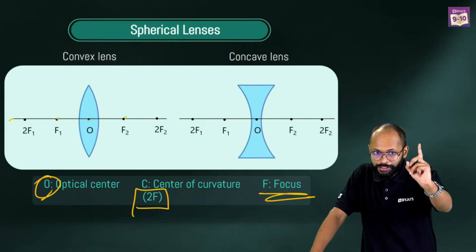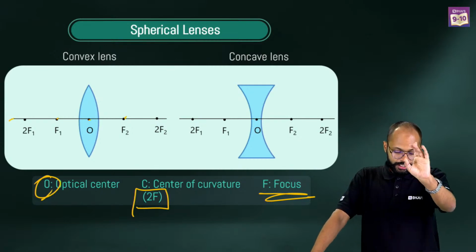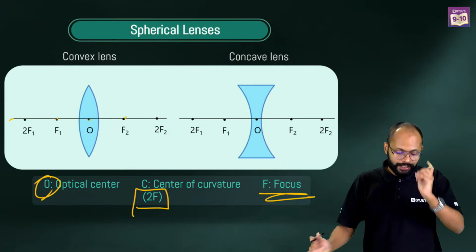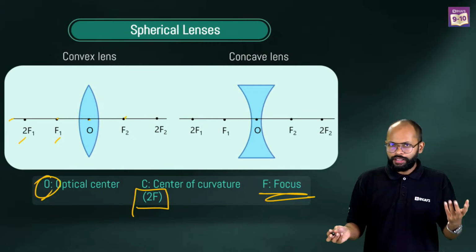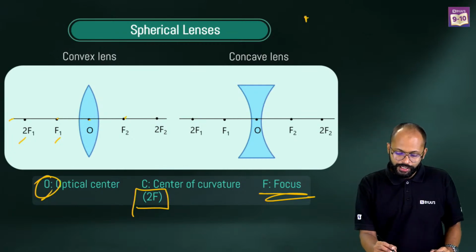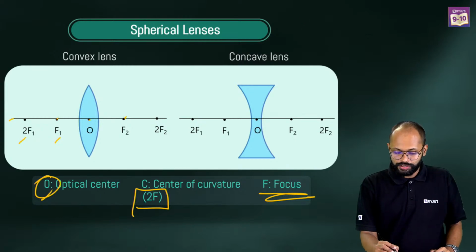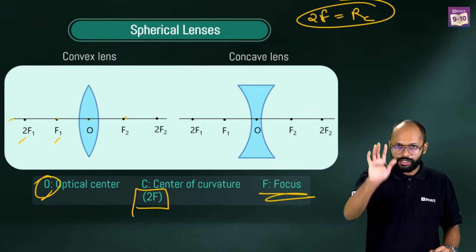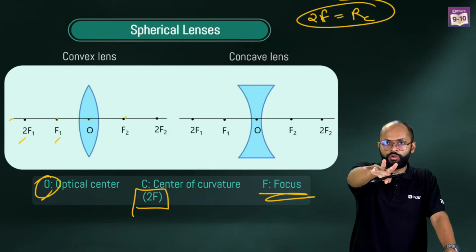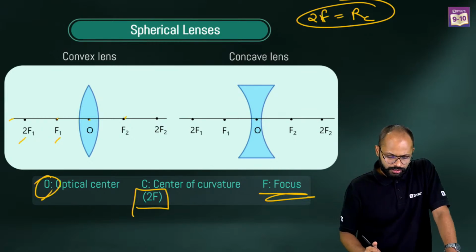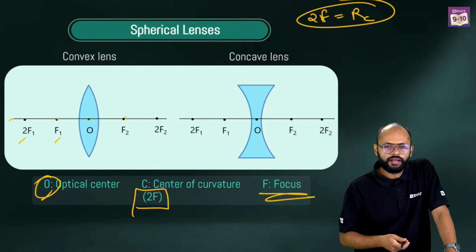Now, I'm coming to this one very important point. See, 2F and F. I can say F and 2F. In mirrors, we usually say that, you know what? Radius of curvature is equal to 2F, right? This was our radius of curvature in mirrors. But here also it is true. There is one condition. What condition? C. What is C? Muskan, what is C?